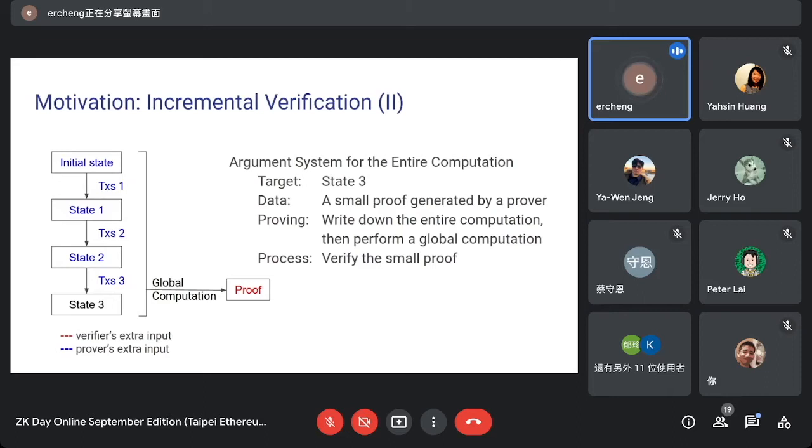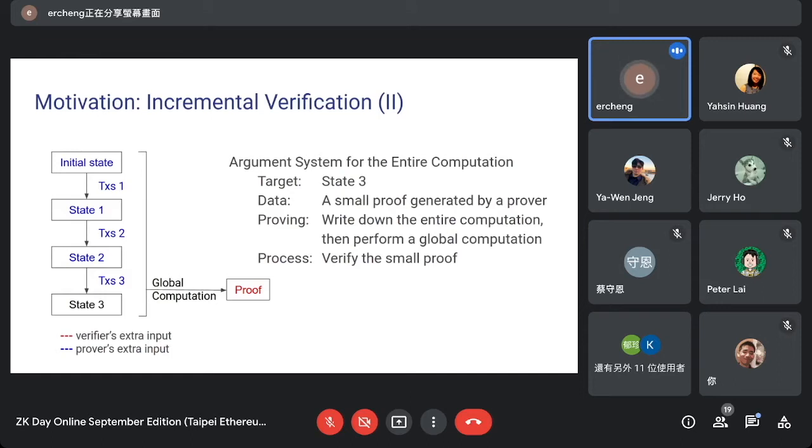It gathers all the states and all the transactions along the history, and the prover can do a global computation and produce a proof. This proof is short, and the size of the proof does not grow with the size of the blockchain. So now the verifier can take this proof and verify it very quickly.